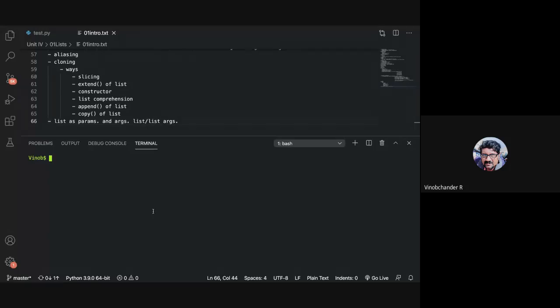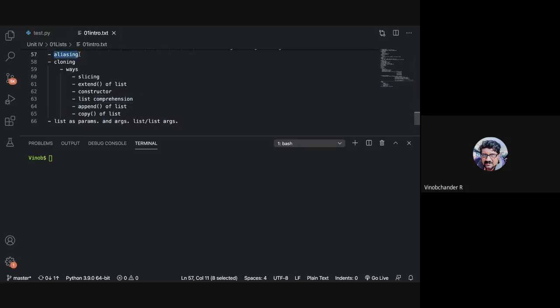So students, today we will be talking about three aspects in lists: aliasing, cloning, and list as parameters. And the confusion or the difference between list as parameters and the one that we have already seen, argument list. The last point we have already seen, so we will revisit it again for the sake of completeness. So essentially, we'll be covering these three topics: aliasing, cloning, and the last part. Before we see some examples, or before we understand this through some simple examples,